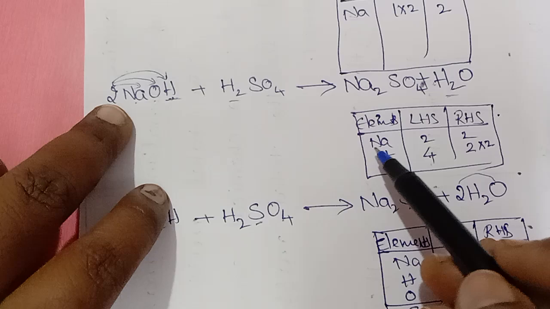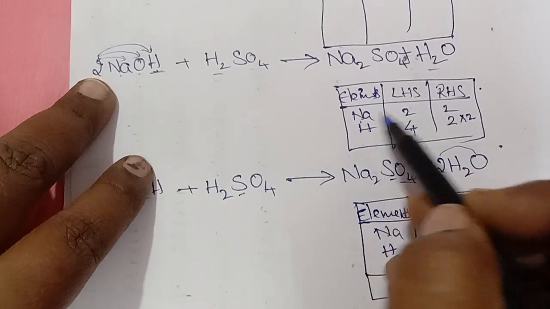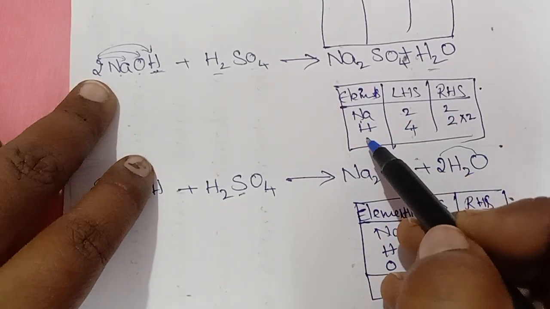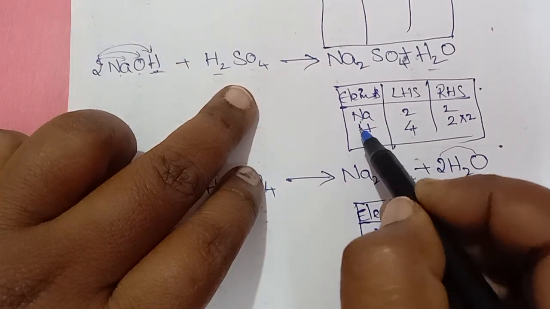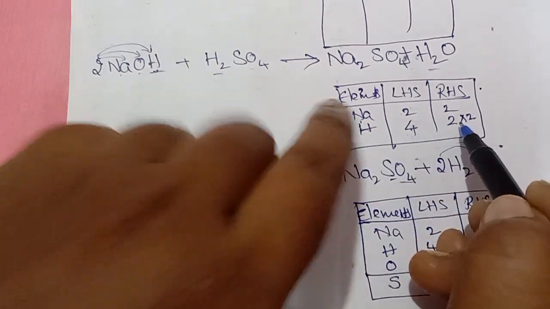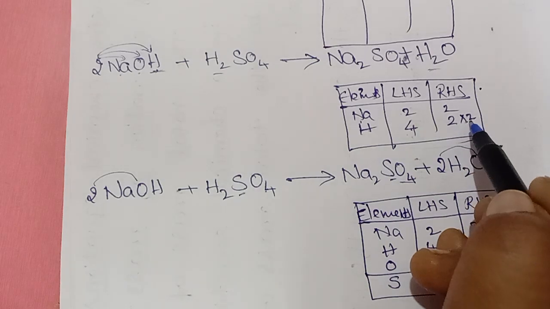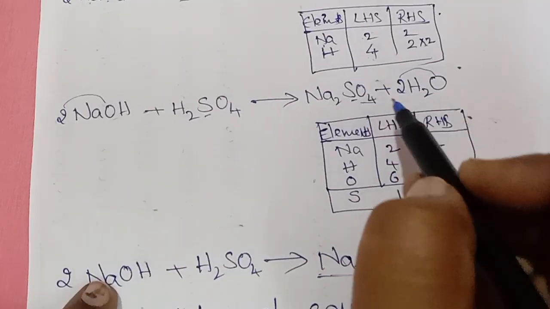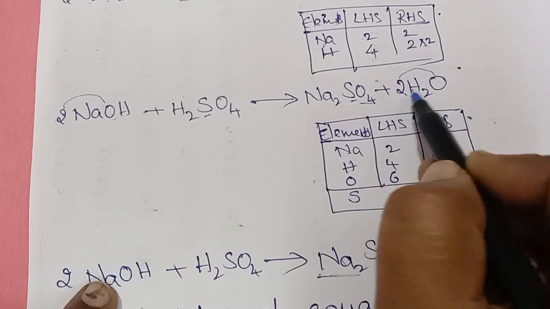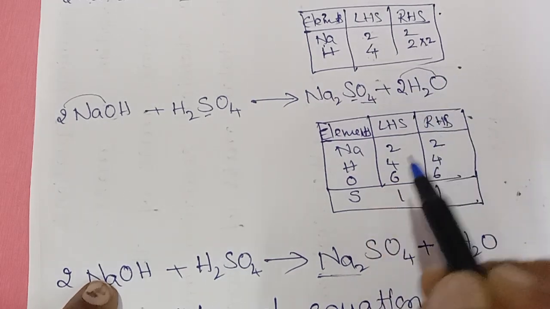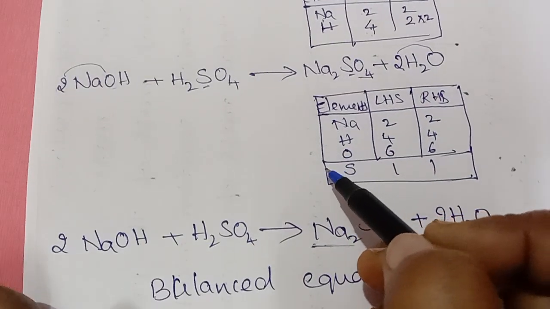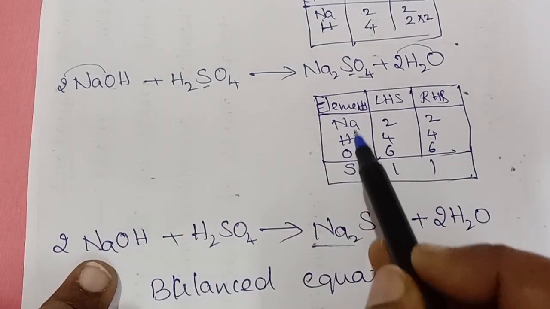Next again check here. Elements. Sodium, left side 2, right side 2. Hydrogens, left side 4, right side only we have 2. So multiply your right side with 2. I multiply the whole water molecule with 2, not for a single hydrogen.